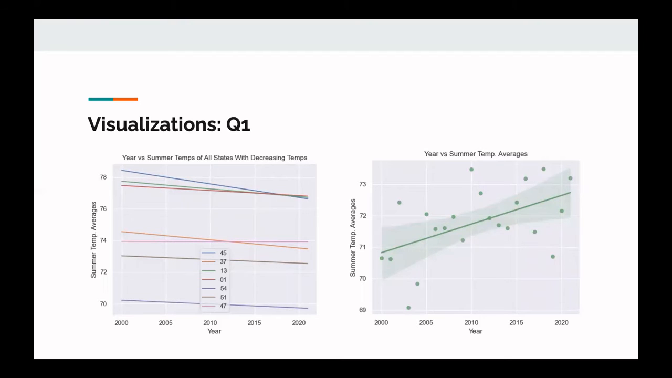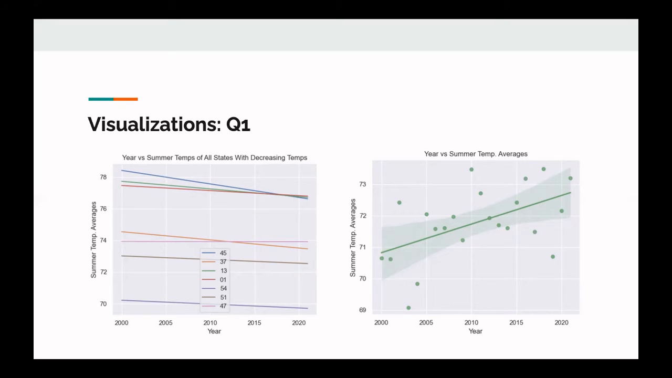So for the visualizations for question 1, our results from the filter data told us that there were 7 states with a decrease in average summer temperatures. So those are the ones that are plotted right here. These 7 states were South Carolina, North Carolina, Georgia, Alabama, West Virginia, Virginia, and Tennessee. We graphed these results using a line plot, which shows the negative slopes of the 7 states when comparing their temperatures from 2000 to 2021.